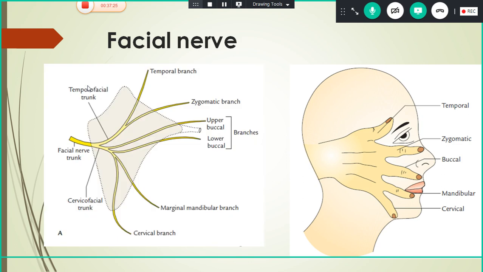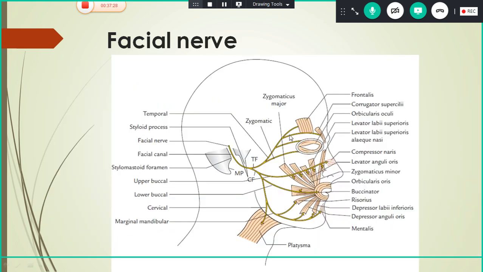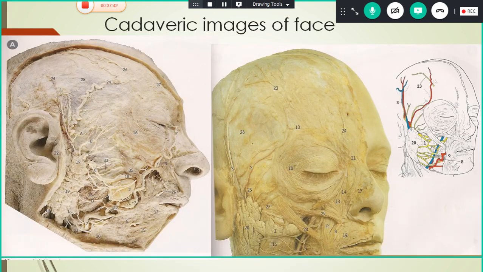Now actually no need to remember which branches supply specifically which muscle. Generally if you write facial nerve, that is enough. Okay, then we'll go to the cadaveric images of the face.